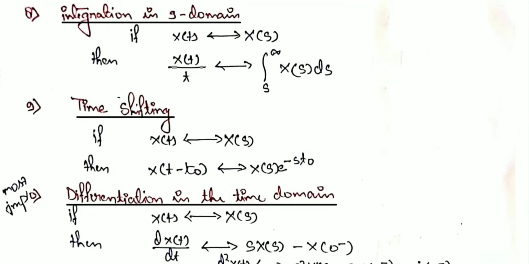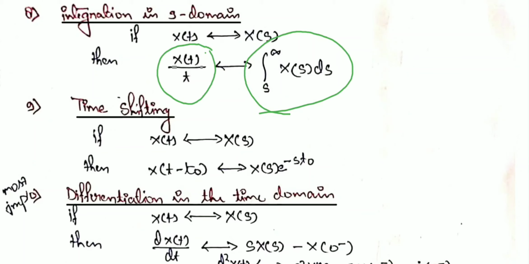The next property is integration. When we integrate in the frequency domain, it is just dividing by t in the time domain. The same applies to time shifting. If a delayed input is applied, then the Laplace transform is only multiplied by e to the power minus s t. In the frequency domain we take the reverse sign, but in the time domain we take the same sign.